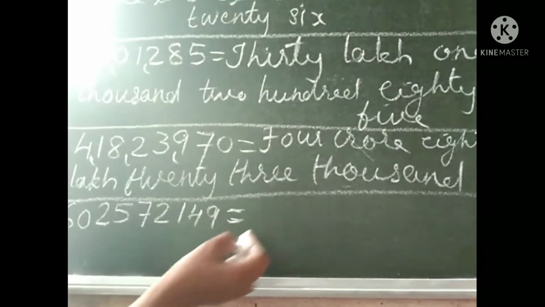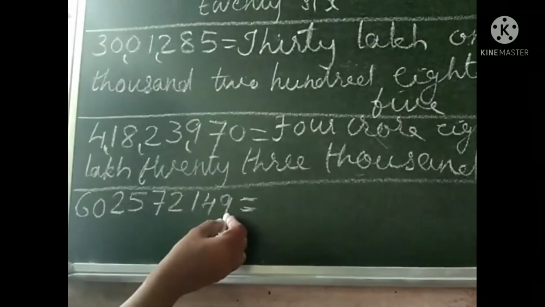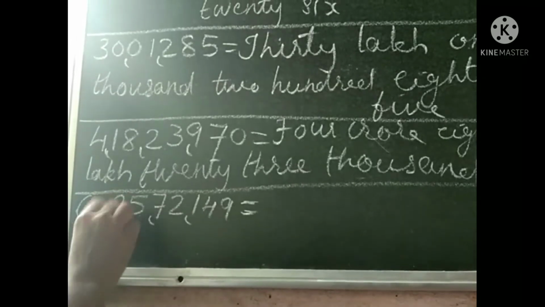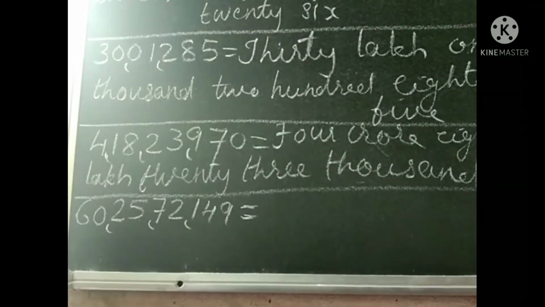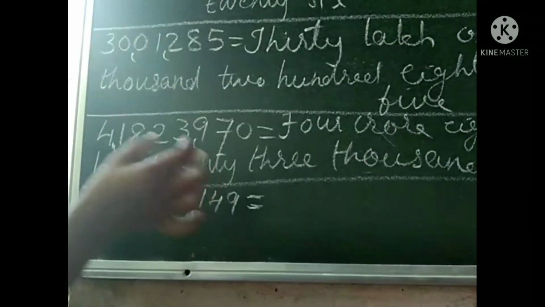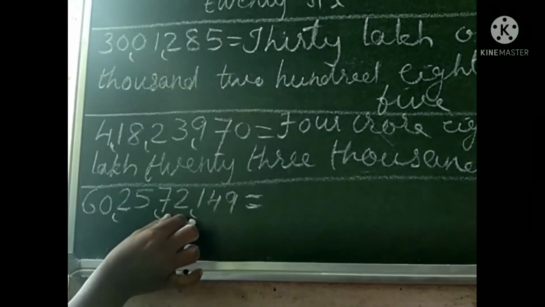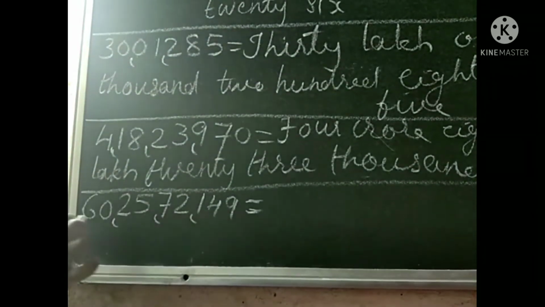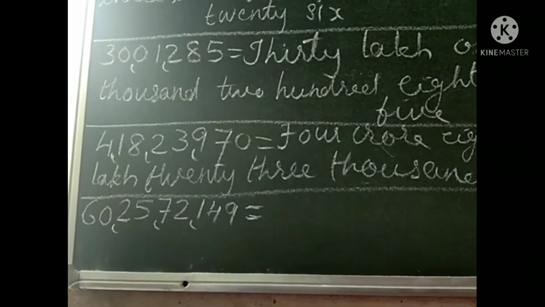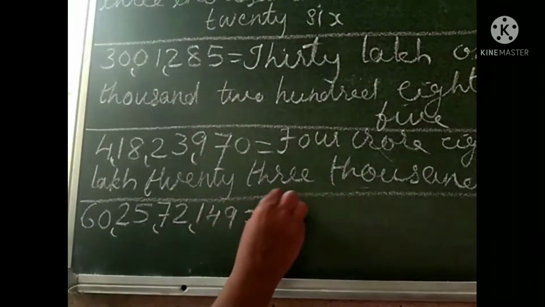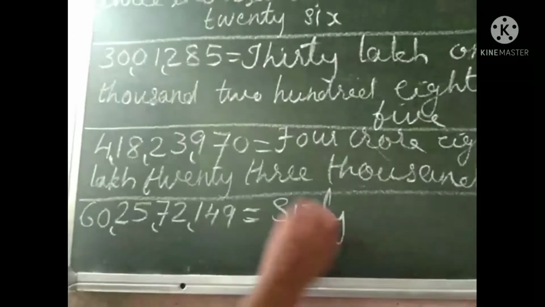Next question. You know 8 then 9. Can you put comma? Yes. 3. First 1, 2, 3. Next 2. Next also 2. Therefore don't want to put a comma here. Therefore 149 is in ones group. 72 is in thousands group. 25 is in lakhs group. Therefore 60 is in crores group. Therefore read the number together. 60 crore.